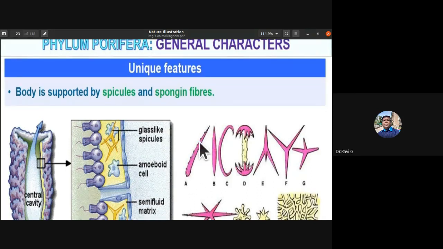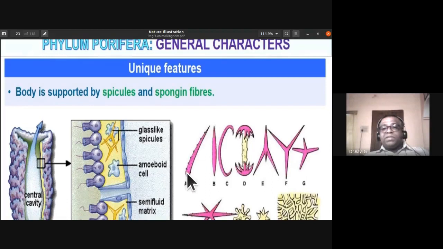See, they are supported by spicules. These spicules are of different shapes. Chemically, they might be made up of calcium carbonate or silica. The phylum Porifera is classified into three classes: Calcarea, Demospongiae, Hexactinellida.